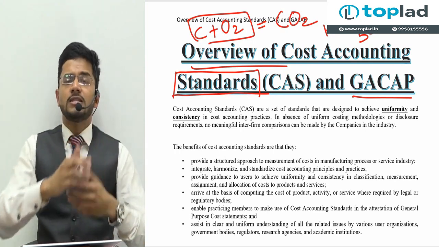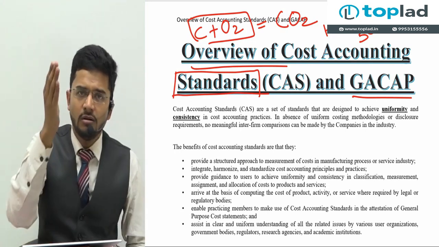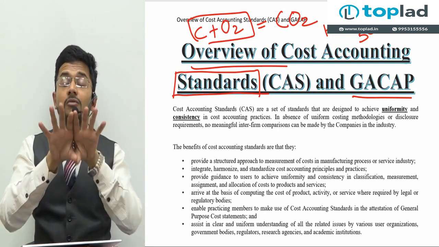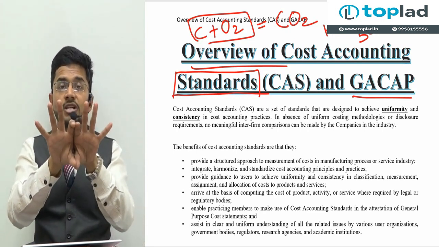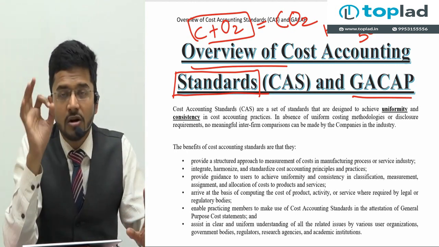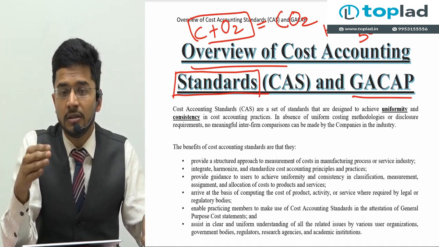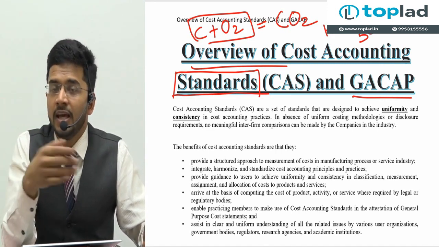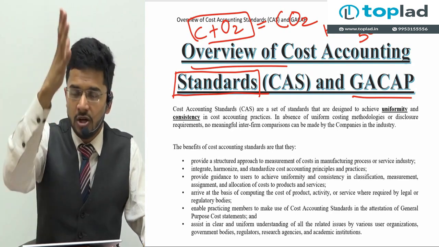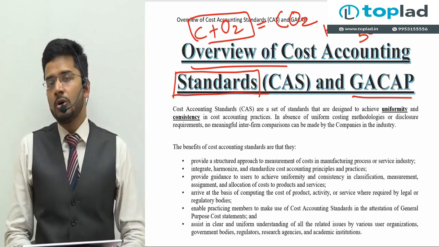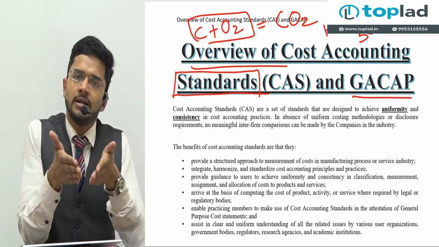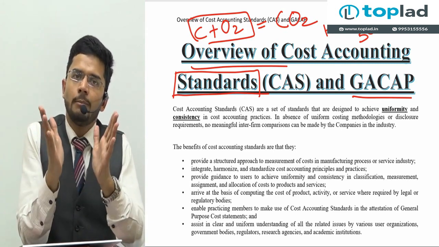And we want cost statements or financial statements which are comparable. We want to compare two companies' financial statements. We want to compare two companies' cost statements. We cannot afford to make the financial statements of company A using one technique and company B using another technique. Otherwise, we won't be able to compare them. Our objective is to compare the financial statements and performances of two companies.